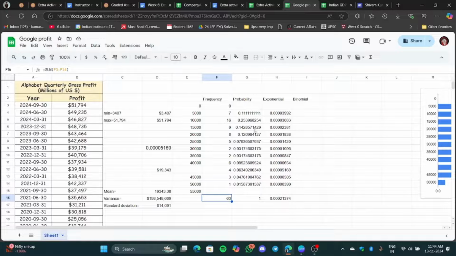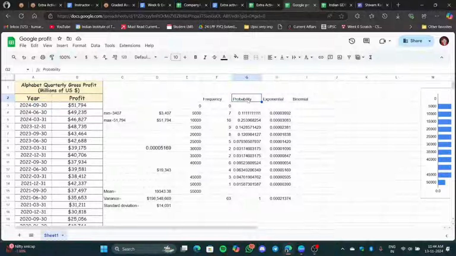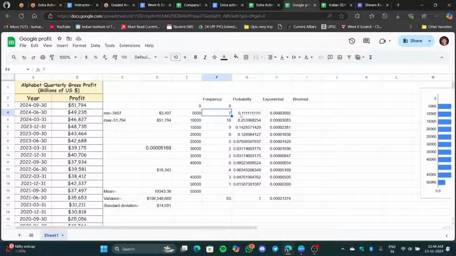Okay, so we did the same thing over here and found the probability. How can I provide this probability? It is nothing but relative frequency only. We have studied these things in Stats 1 in the qualifier. So here you simply take this, you can see this F4, 7 divided by 63. This gives you this part. Similarly you can do it for this one also.